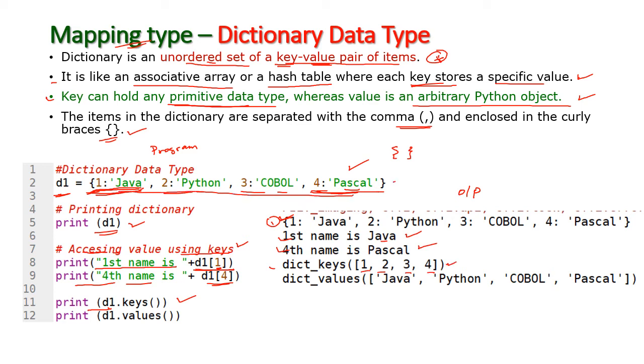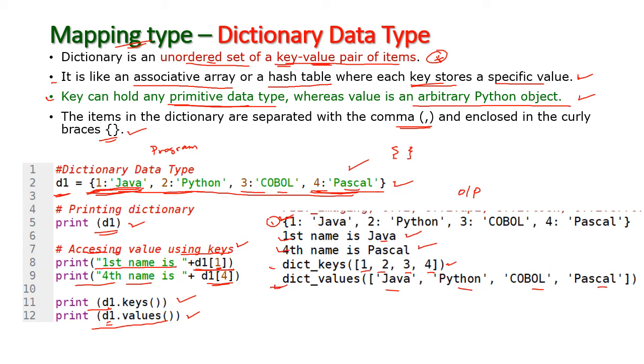And next I am going to print only the values. Only the values of D1. Okay, what are the values here? The dictionary values are Java, Python, COBOL and Pascal. All the 4 values are printed here.